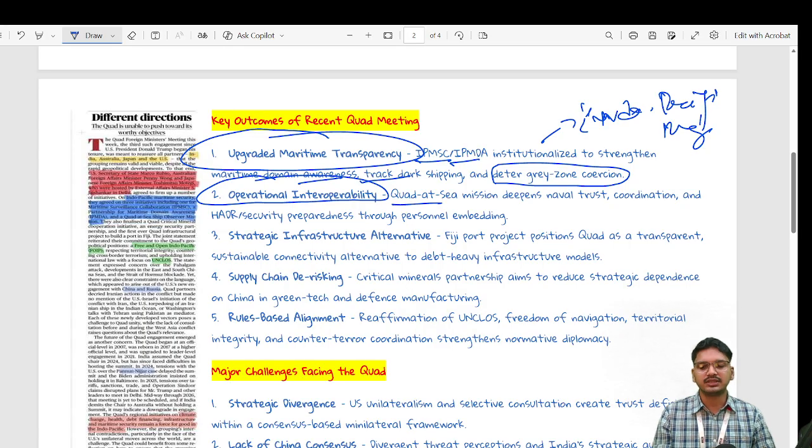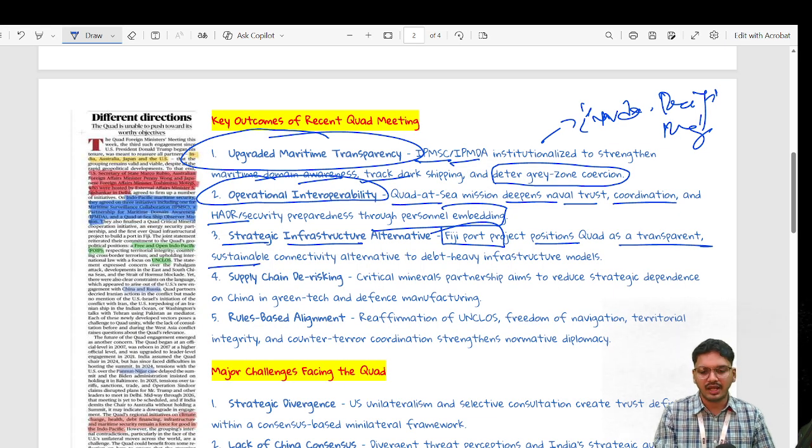The Quad at Sea mission deepens naval trust, again important for India, coordination and security preparedness through personnel embedding. Third is a strategic infrastructure alternative, where the Ports of Fiji project positions Quad as a transparent, sustainable connectivity alternative to debt-heavy infrastructure models like BRI, the Belt and Road Initiative.